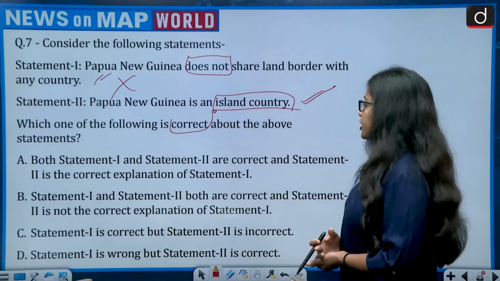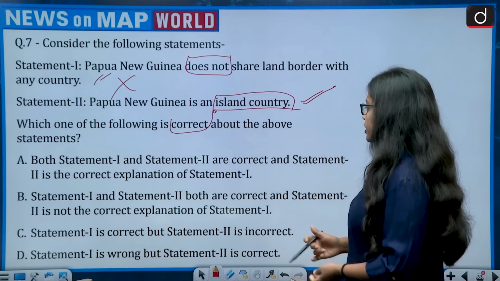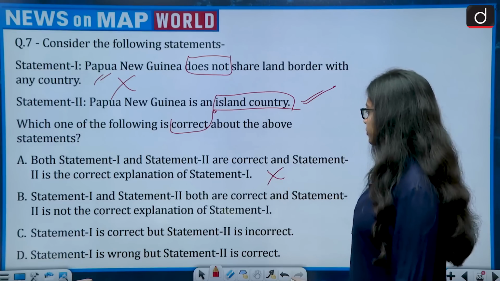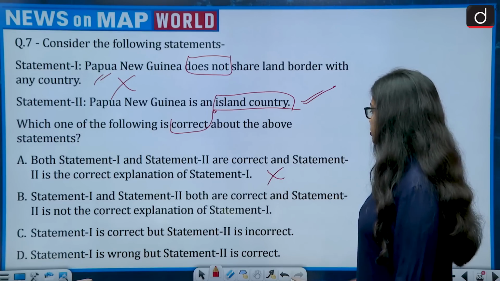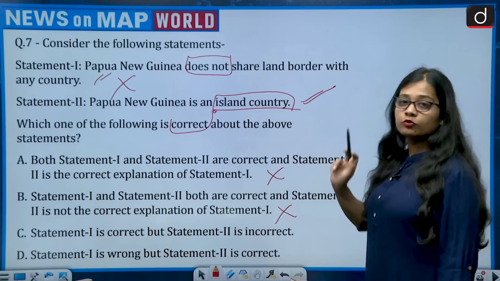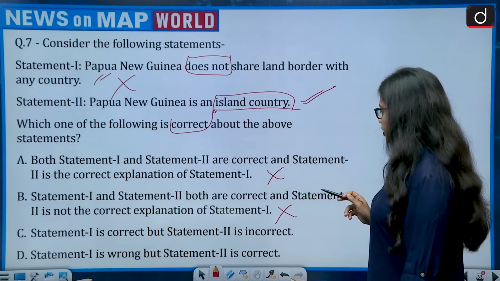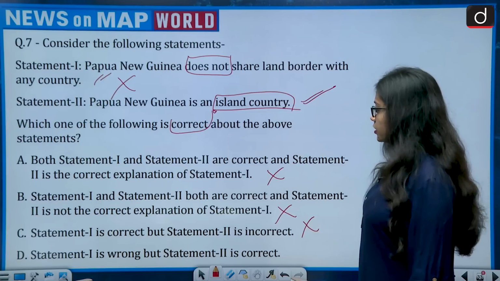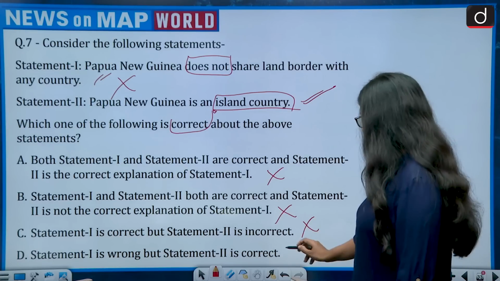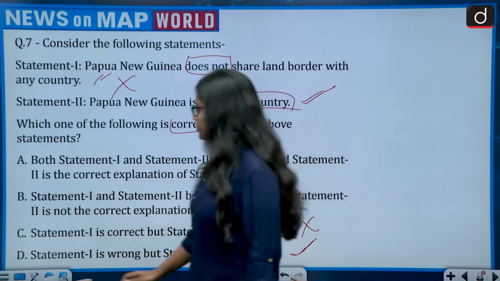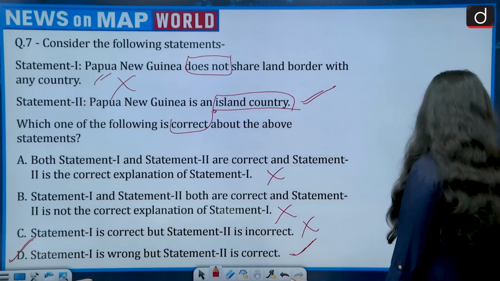A, statement 1 and statement 2 are correct, and statement 2 is the correct explanation of statement 1. This becomes wrong. B, statement 1 and statement 2 both are correct, and statement 2 is not the correct explanation of statement 1. No, because statement 1 is wrong. Then C, statement 1 is correct, but statement 2 is incorrect. This is also wrong. D, statement 1 is wrong, but statement 2 is right. So this is correct. So the correct answer is option D. Moving on to the next question.